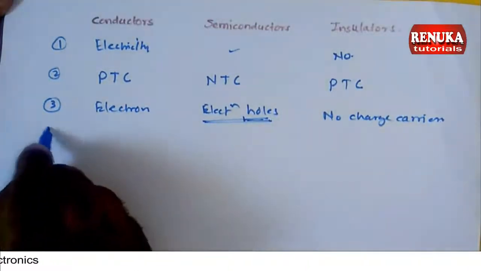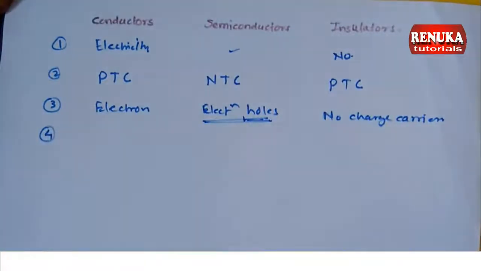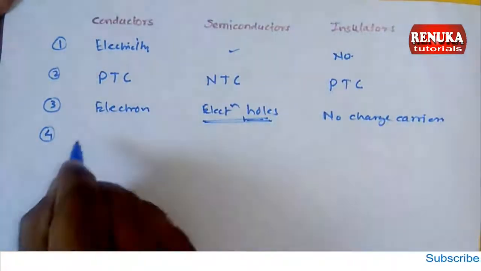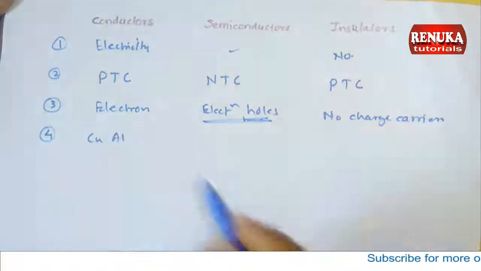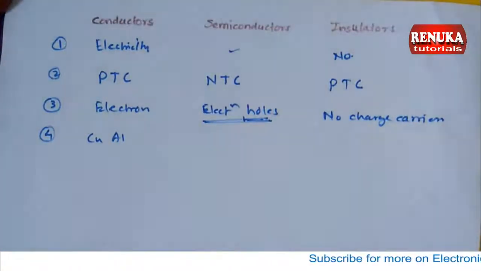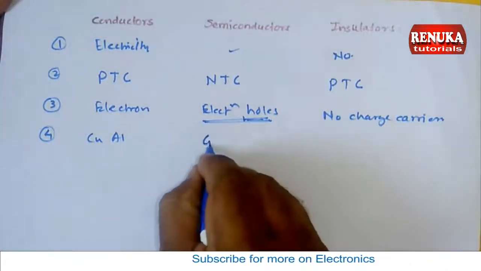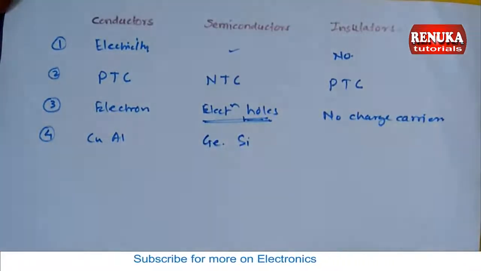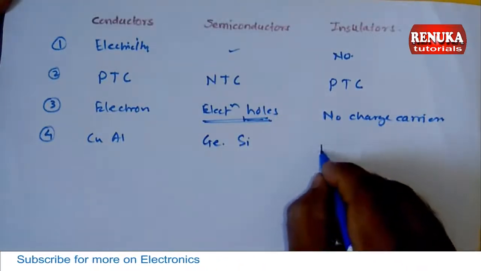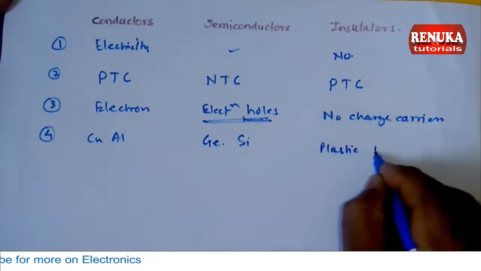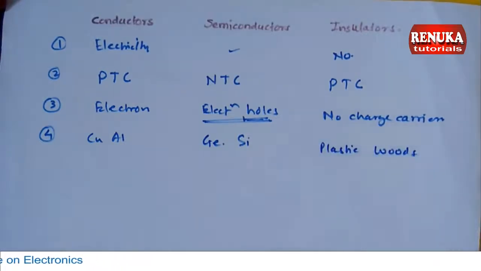Now the fourth point. The examples of conductors are copper, aluminium, gold and silver. These are good conductors of electricity. What about semiconductor? Semiconductors are germanium and silicon. What about insulators? The examples are plastic, wood and rubber. Cotton is also an insulator. So these are the examples of insulator.